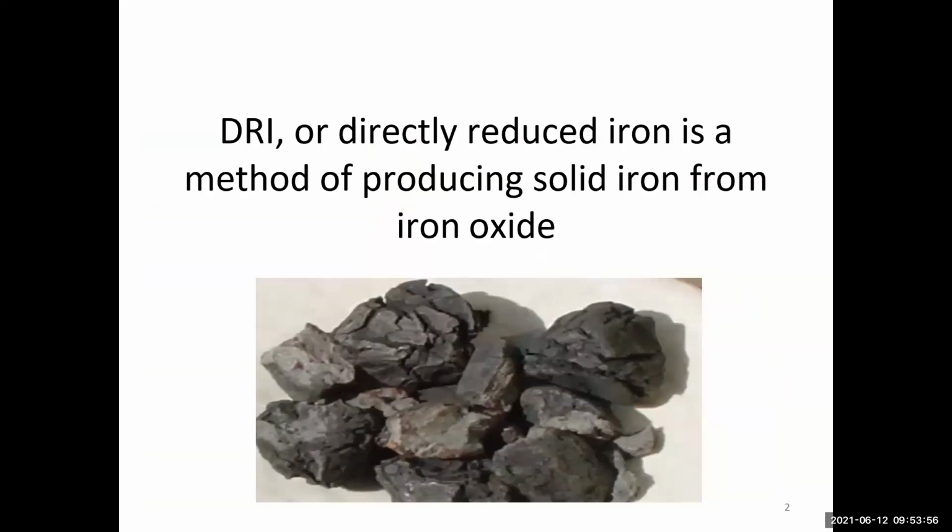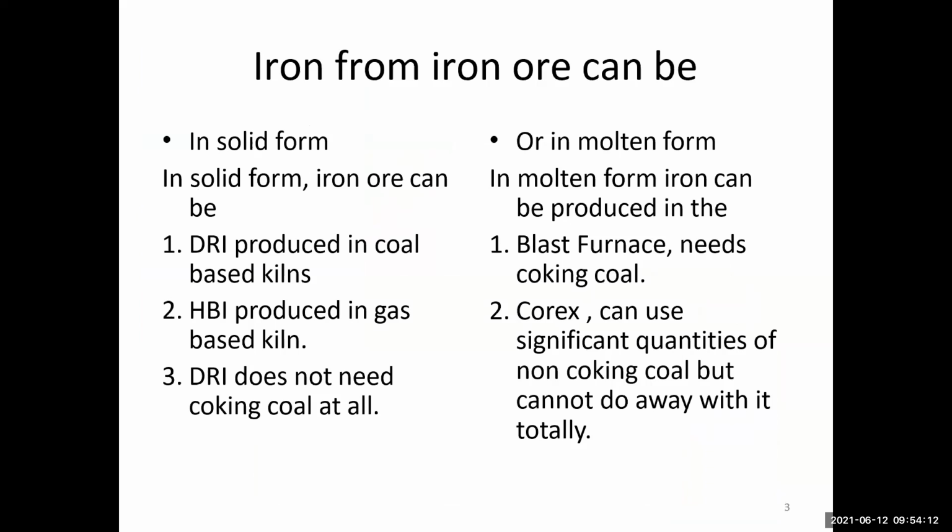Nowadays DRI, direct reduced iron, is a method of producing solid iron from iron oxide. This is the image of the iron oxide. This is the DRI method. Iron from iron ore can be produced in solid form or in molten form.